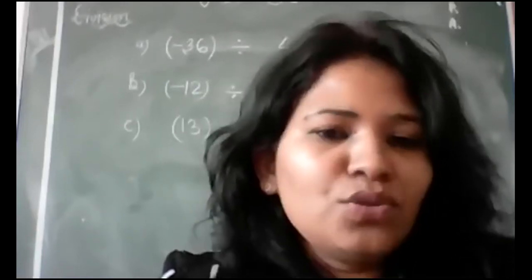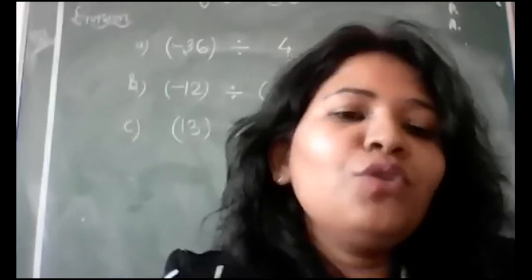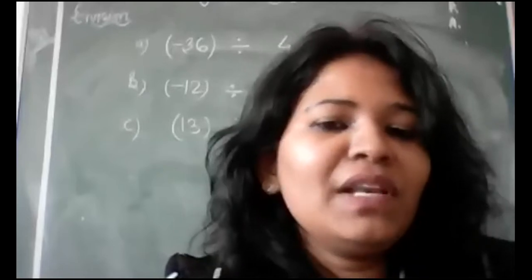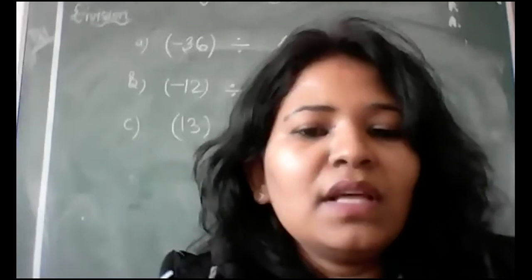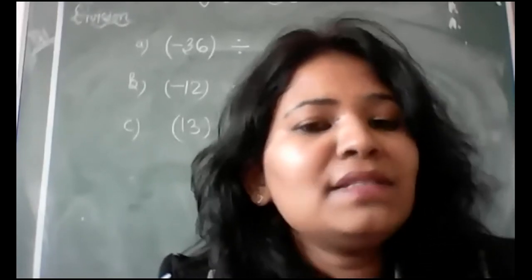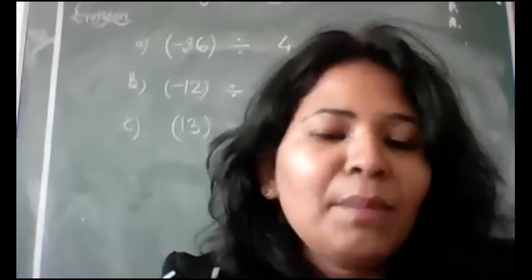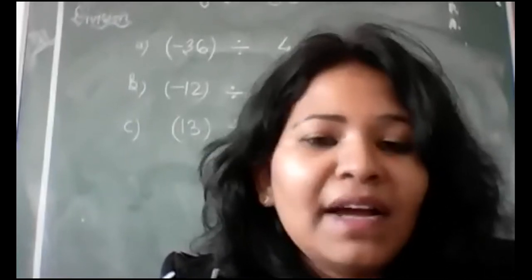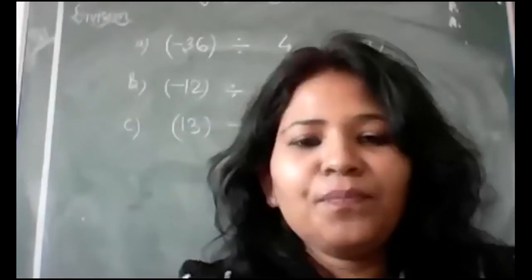Now minus 2, which will give you positive 2 divided by minus 1. So it is 2 divided by minus 1, one positive and one negative, which will give you the answer in negative only, and the answer will remain minus 2. The fifth one is minus 24 divided by minus 4. Minus divided by minus gives plus, so that will be plus 4. So minus 24 divided by 4 will give you minus 6, because one was positive, one was negative.